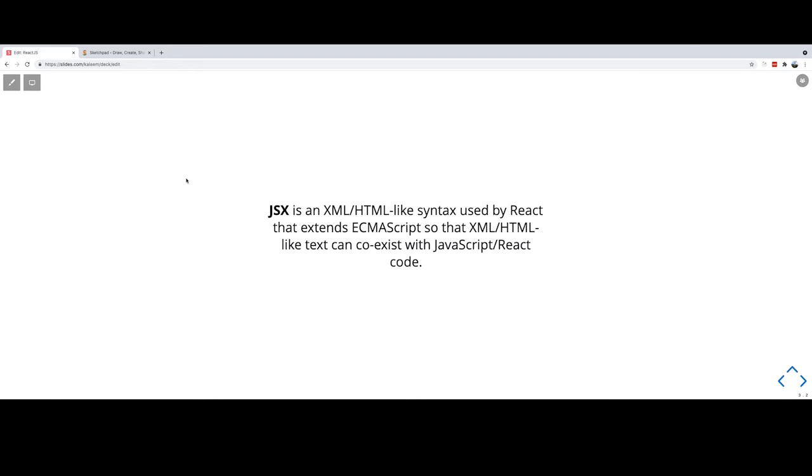The reason why React uses JSX is because it wants to encapsulate the logic of JavaScript with UI. You can write a very small component where you have JavaScript as well as JSX, so you see your markup as well as your JavaScript in the same file.